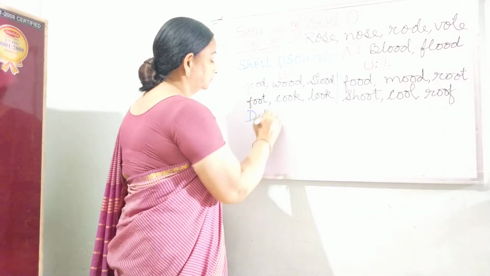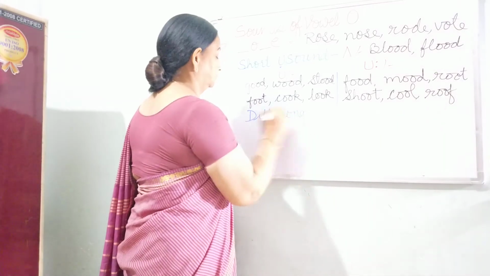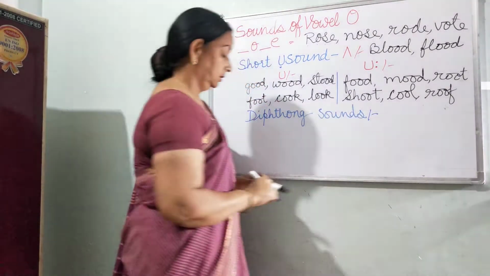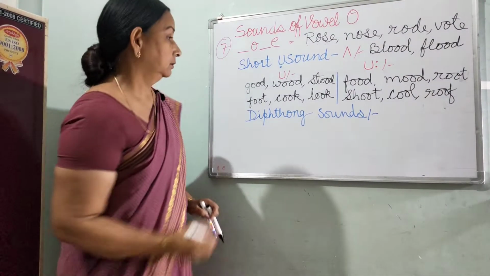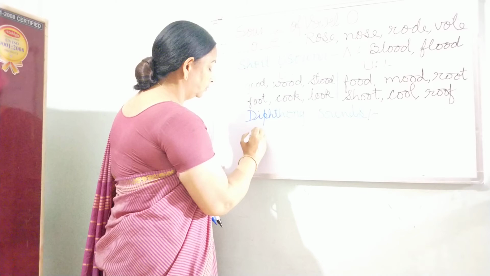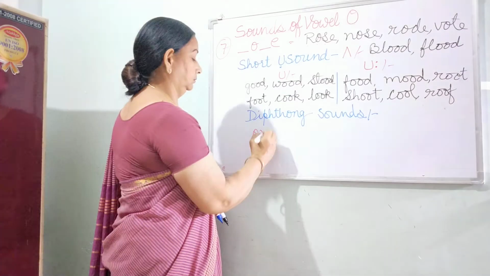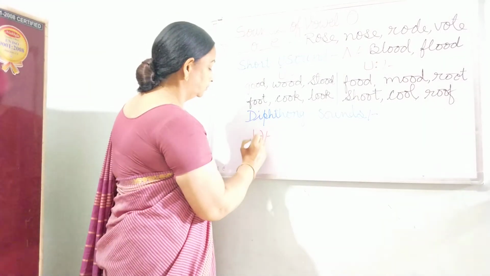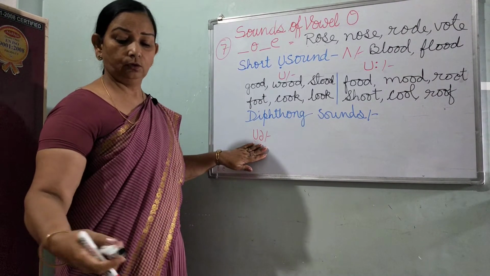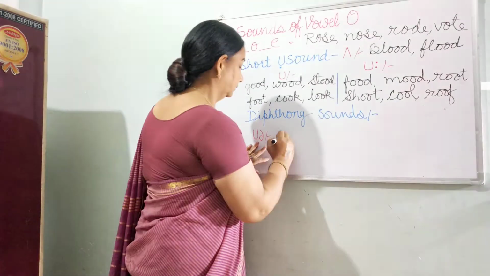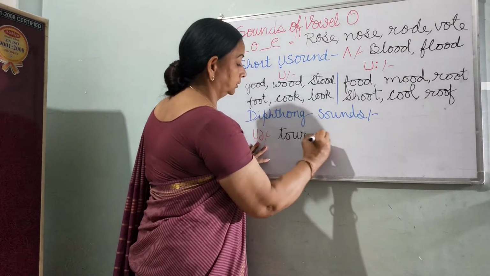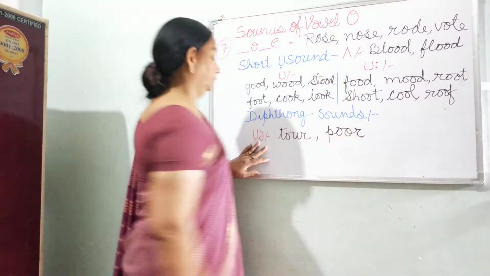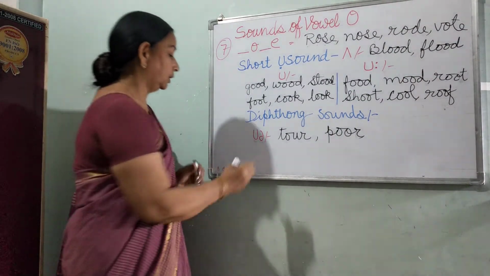So next we'll see diphthong sounds of vowel O. Diphthong sounds, one is symbol is O, A. O, U. Sorry, it is U. This symbol is read as U, and the examples are like tour or poor. Next symbol is OE.